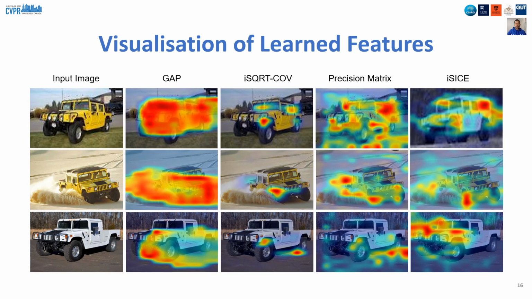Now we visualize the learned features by our iSICE method and compare them with its covariance counterparts and global average pooling. The feature map suggests that iSICE focuses well on the key parts of the car to extract features for classification. Global average pooling overly focuses on the entire foreground. iSICE-COV focuses poorly. iSICE lets us control the degree of focus by controlling sparsity.